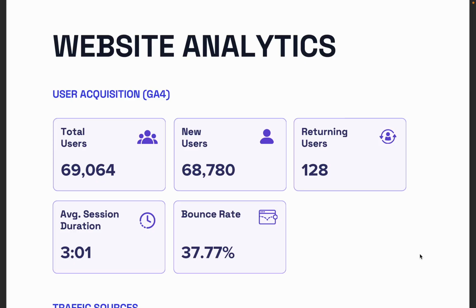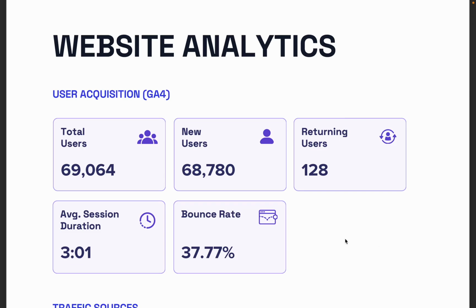Again, we had a number of GA4 reports fed in. Kim now integrates directly into GA4 and Google Search Console, so information can be pulled directly from those platforms. At this particular moment in time, it was manually fed in via a file upload. That is no longer the case. It directly integrates to those platforms.